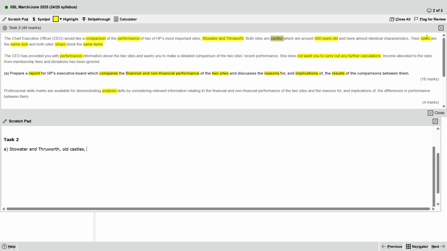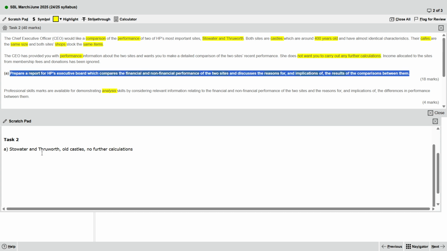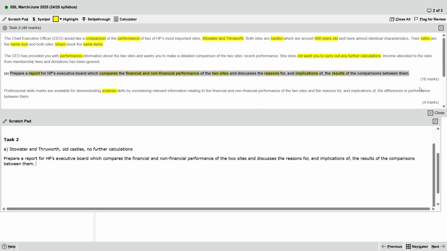Then this one is the same, I think not worth recording. So let's continue. We want no further calculations. And then we also copy the task, then paste. Total mark 22 marks.